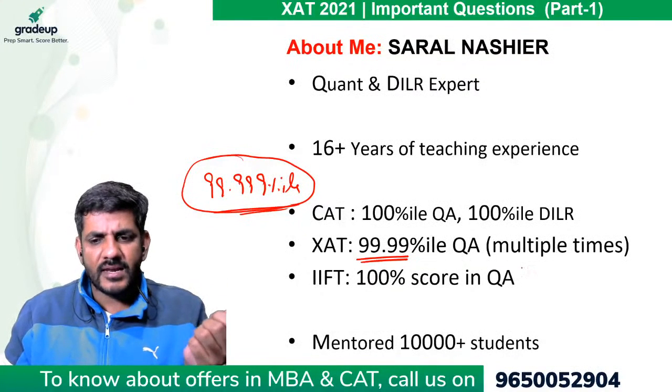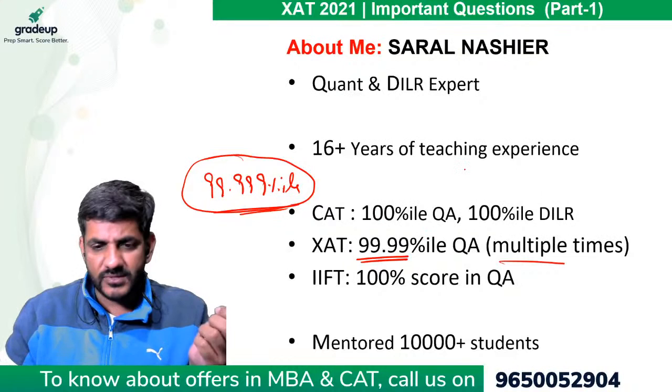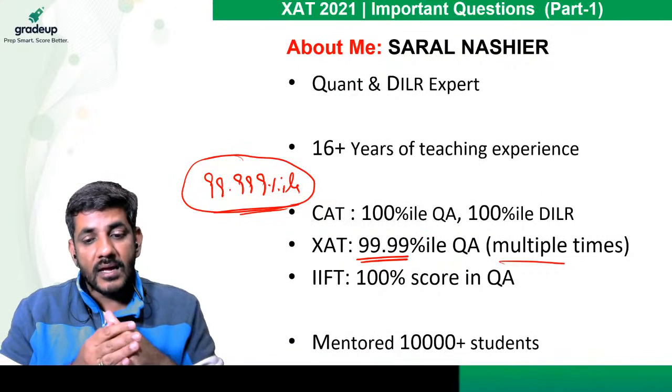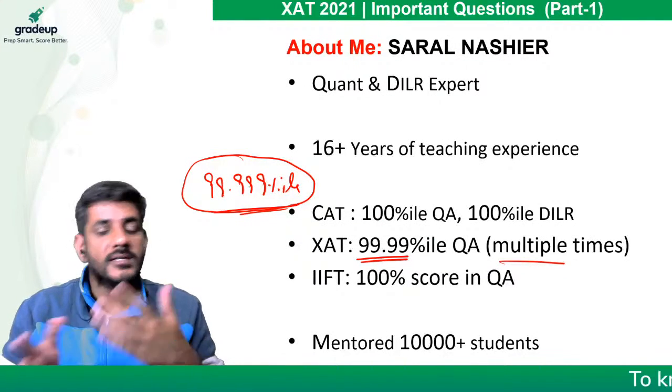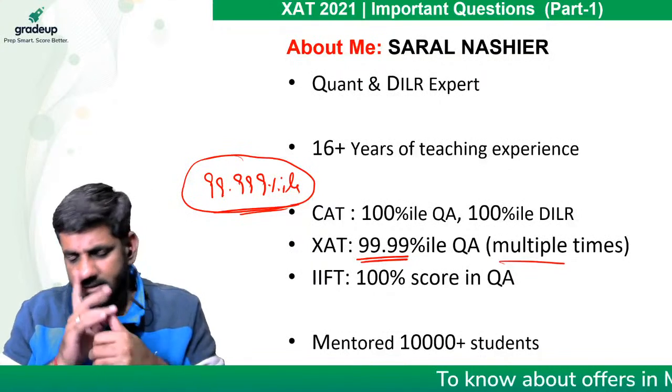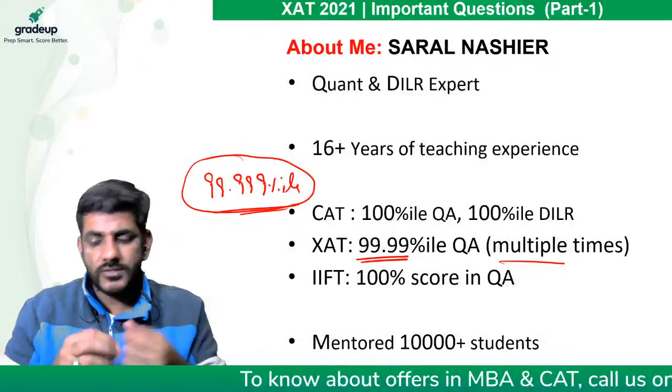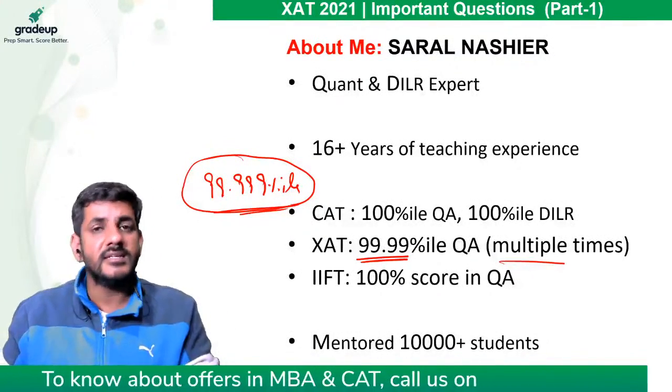So 99.99 I have scored at least 4 or 5 times in XAT. I have the scorecards with me. And for IFT as well, I have scored 100% in the section of QA or IFT. So for all these years, I have taught 10,000 plus students and many teachers as well.